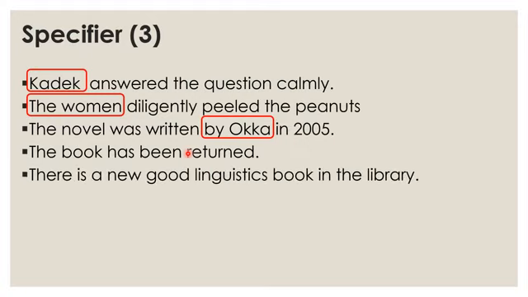And then we also do not have a specifier in a sentence like there is a new good linguistic book in the library. You have the verb is here, and is here does not need a specifier. So we don't have a specifier over here for the verb be in the D structure.